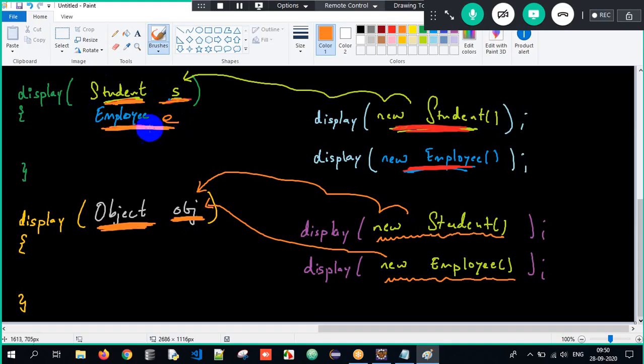But if I write it as student S here, only student objects. Employee E here, only employee objects. This is specialization. This is generalization. To one type of reference, I am able to pass different types of objects. Clear? This is upcasting. Got the clarity?